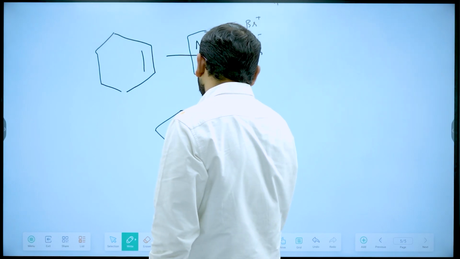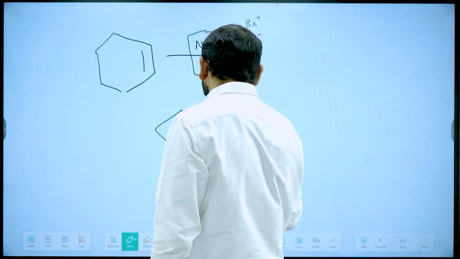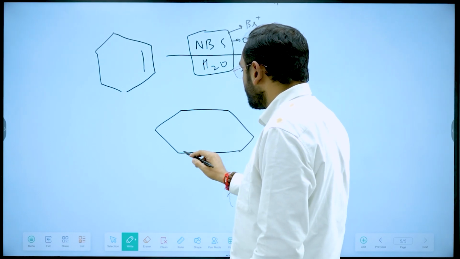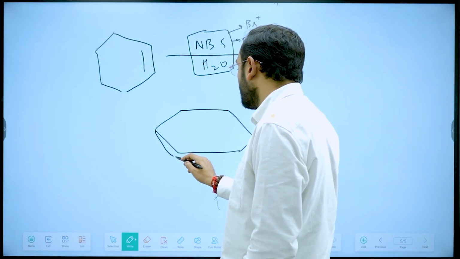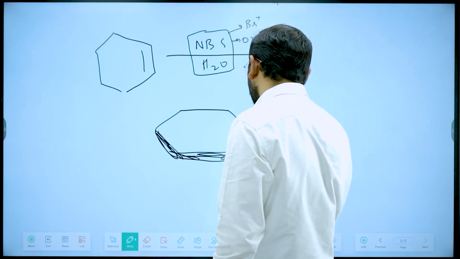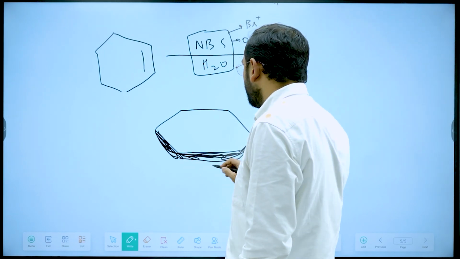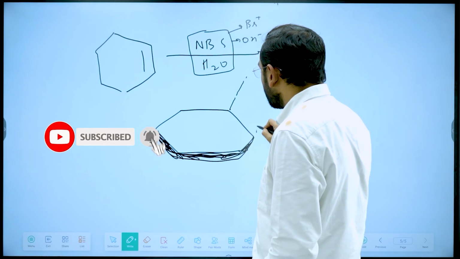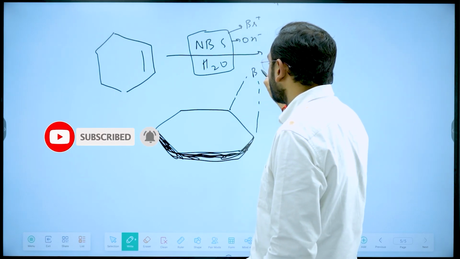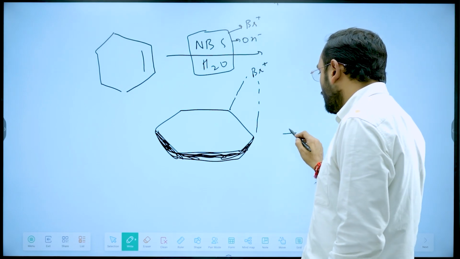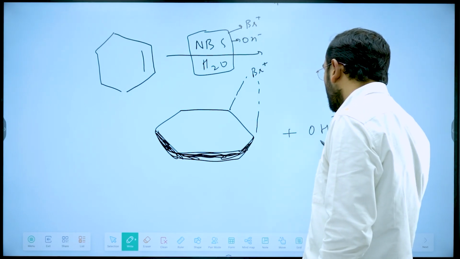Now let me show you how this attack will happen. Now this Br plus, where is it? I have drawn this in a way that this Br plus actually is above the plane, like this. Brominium cation is like this. The attack of OH minus on this has to be from below.